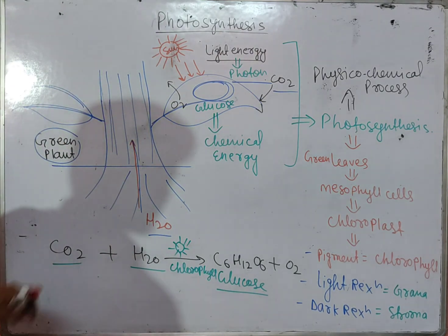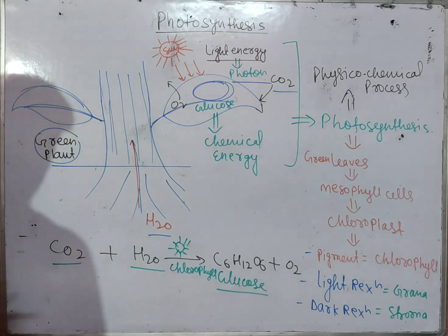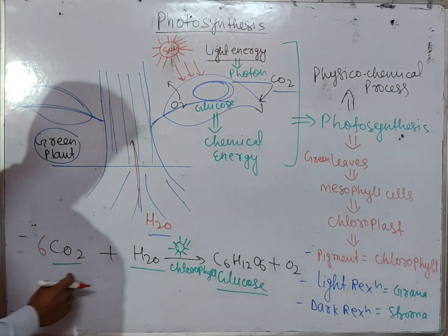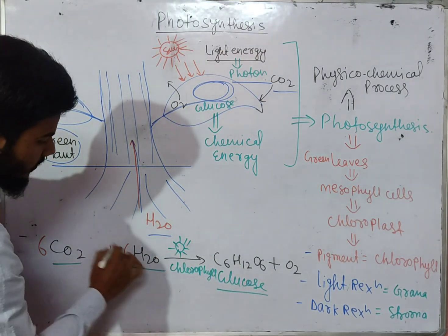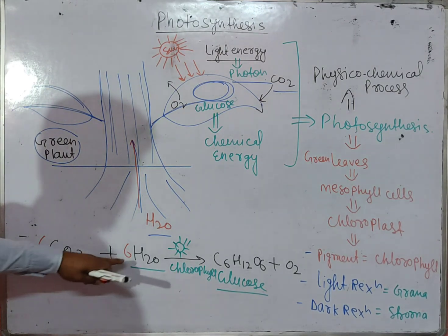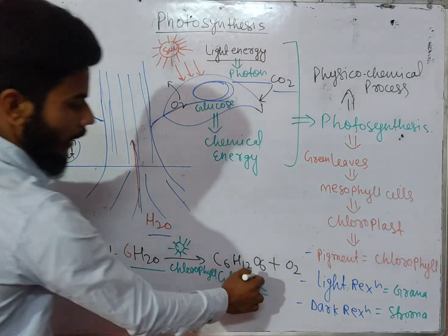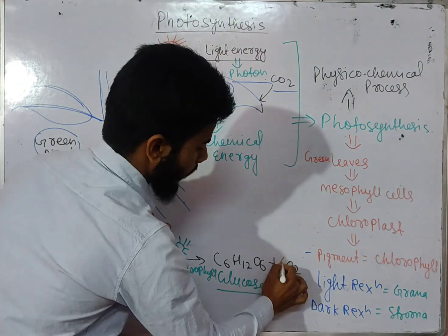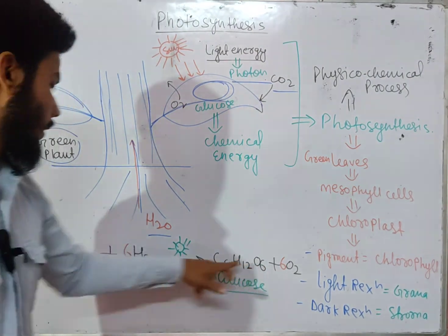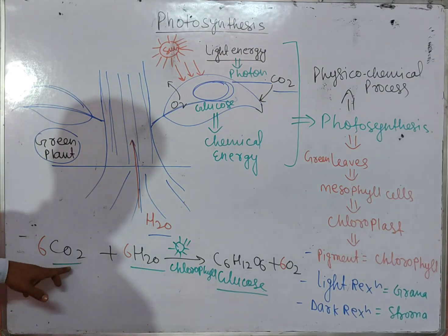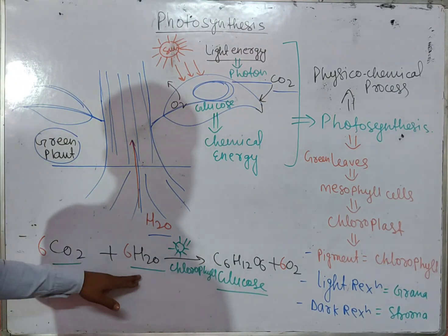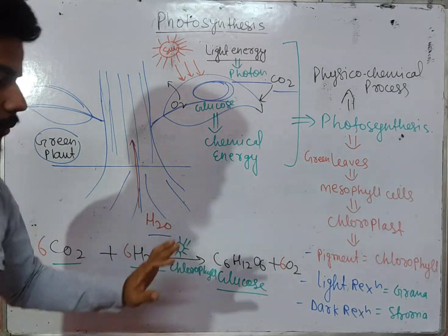Okay, so this is the equation of photosynthesis. If we balance it, the equation will become: here we have 6 carbon and 6 carbon, then 12 hydrogen, so we can say it is 6 water. Then here we have 12 oxygen and 6 oxygen, 18 oxygen. Here we have 6 and here we have 2, so we multiply by 6, that is 12 oxygen plus 6 oxygen, the 18 oxygen. 18 oxygen this side, 18 oxygen this side, 12 hydrogen this side, 12 hydrogen this side, 6 carbon this side, 6 carbon this side.